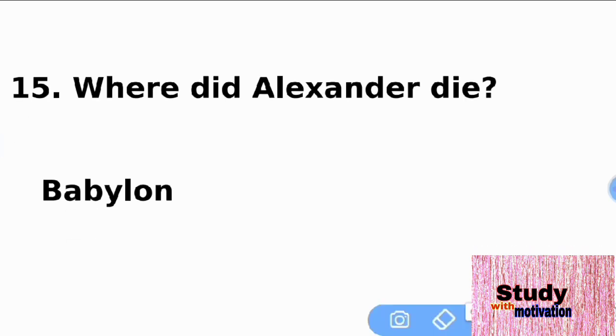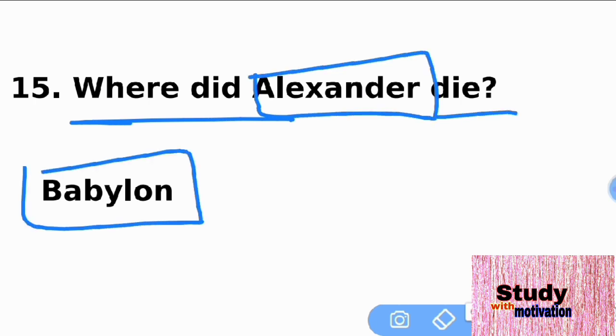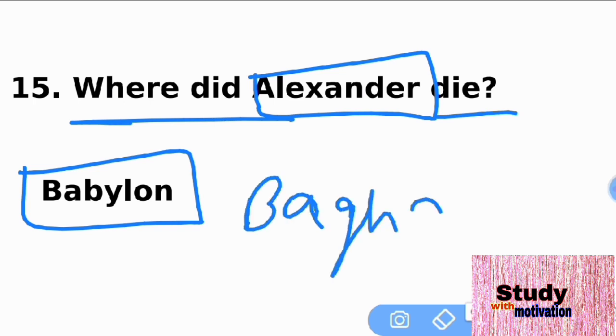Where did Alexander die? That is Babylon. Alexander died in Babylon, and Babylon is a city in Iraq. The capital city of Iraq is Baghdad.